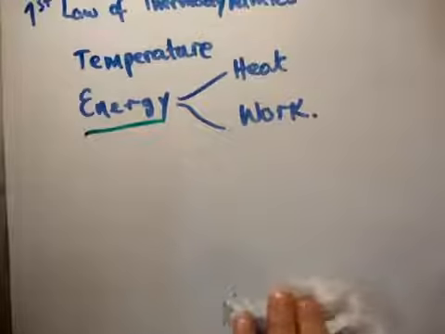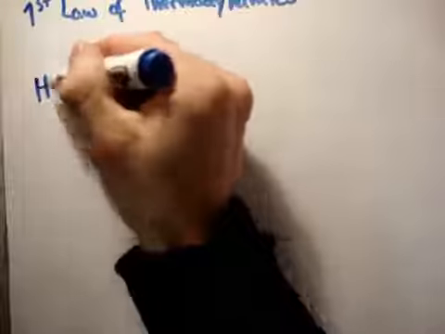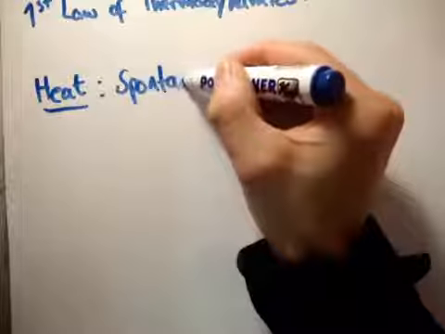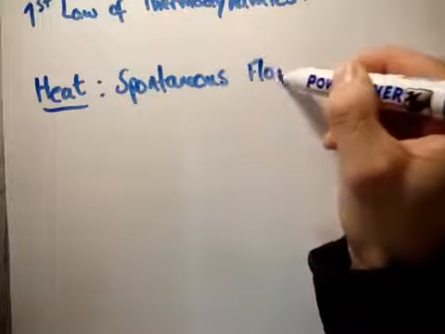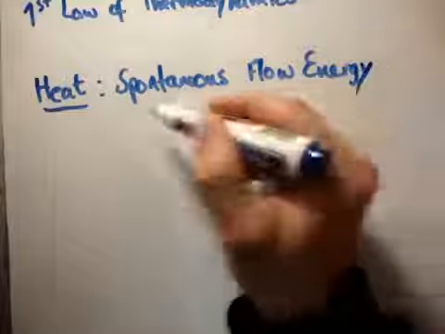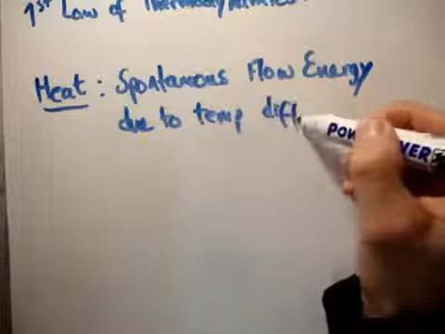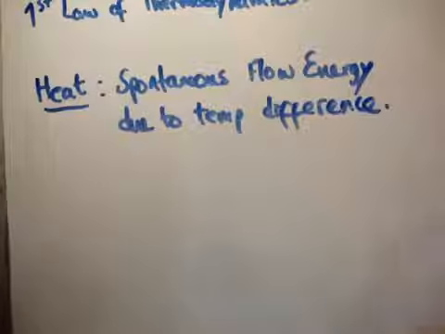So now let's talk about what heat and work are. Well, in the first video in this particular series I spoke about what heat is. And I said heat is defined as any spontaneous flow of energy from one object to another caused by a difference in temperature between the objects. So let's see if we can paraphrase that. Spontaneous flow of energy due to temperature difference. So that's what heat is.